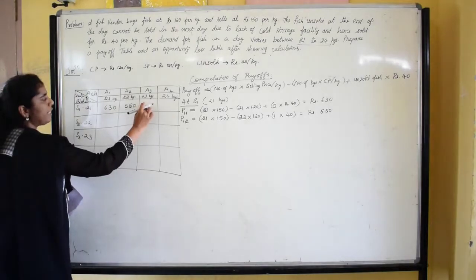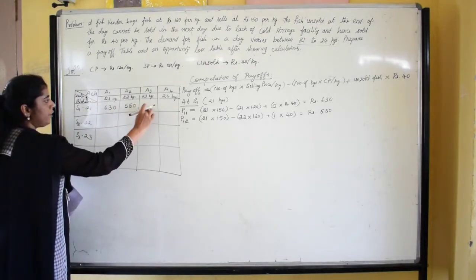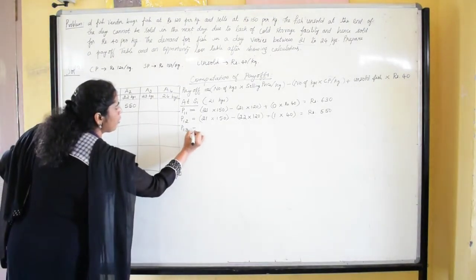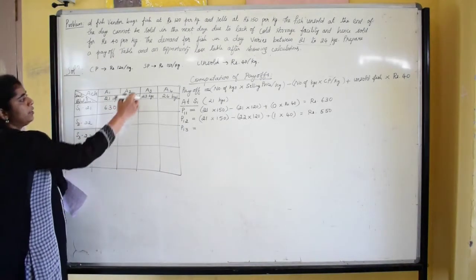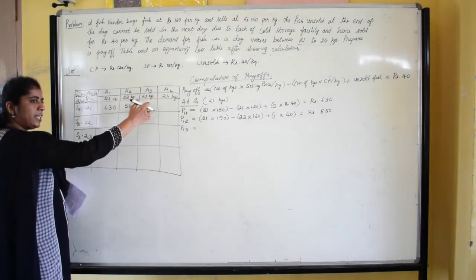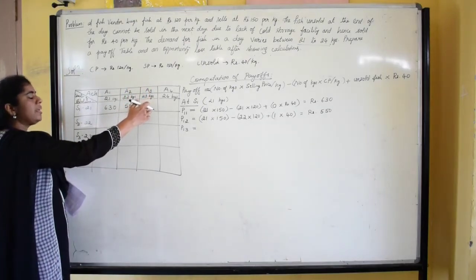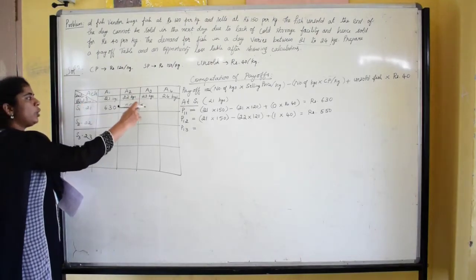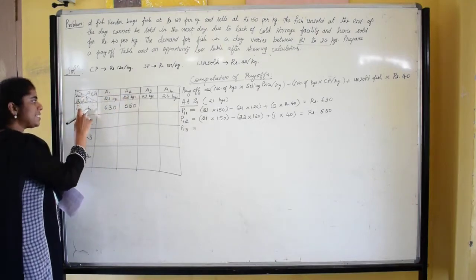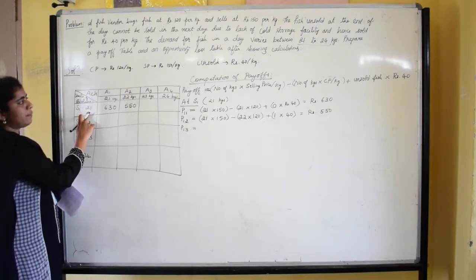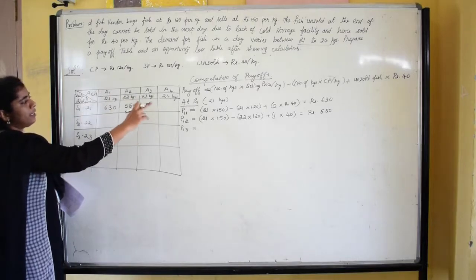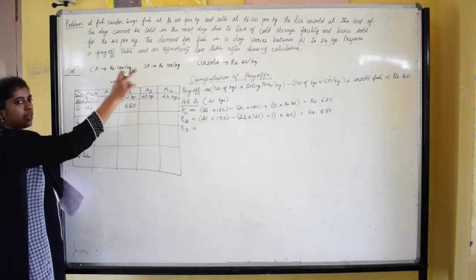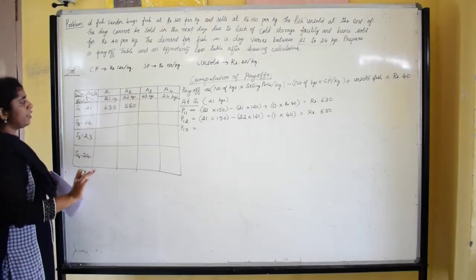Next we are going to find the payoff value for first row, third column. The fish vendor has got 23 kgs of fish to sell in the market, but the existing demand in the market is only for 21 kgs. Though he has 23 kgs, he can sell only 21 kgs of fish in the market. So the unsold fish will be 2 kgs, and that will be sold at rupees 40 at the end of the day.